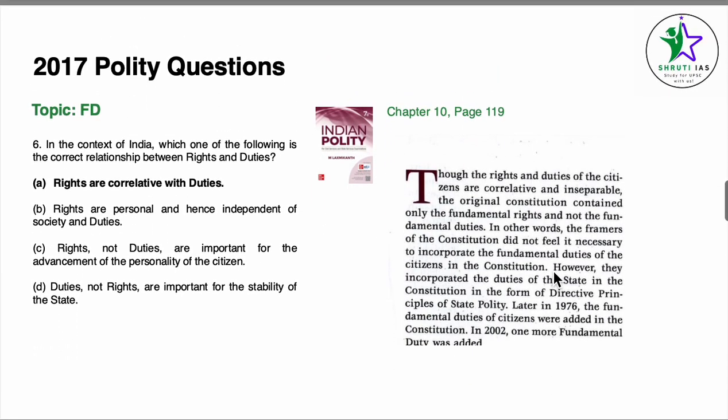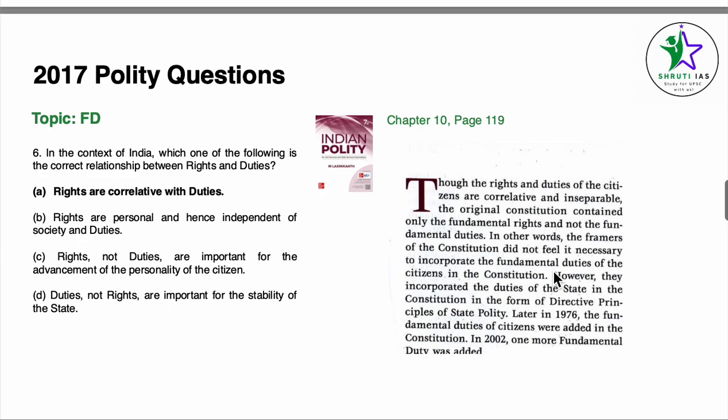Coming to question number 6, again the same topic, same chapter, page number 119. In the context of India, which of the following is the correct relationship between rights and duties? Rights are correlative with duties. Here we can see that the rights and duties of citizens are correlative and inseparable. The original constitution contained only the fundamental rights and not the fundamental duties. What this means is that fundamental duties were later added, but they are correlative to rights. So here answer A becomes correct.